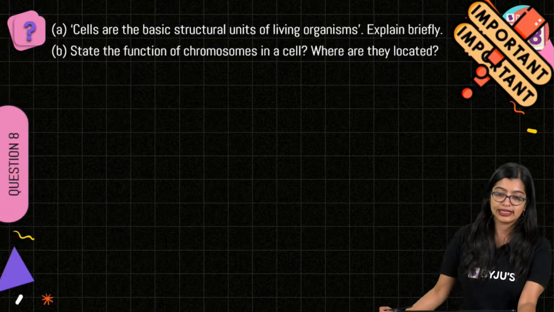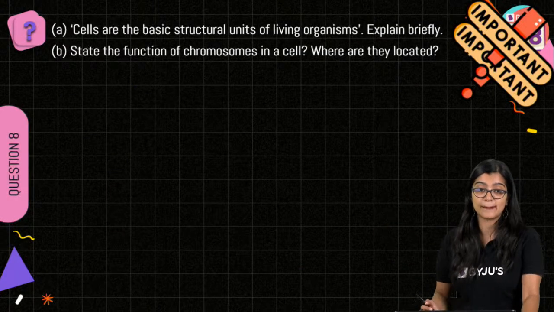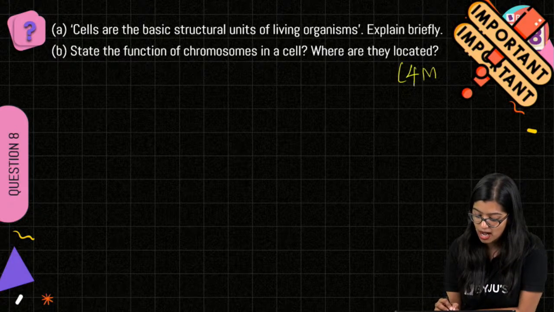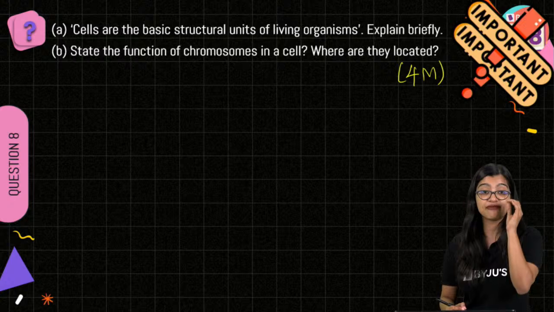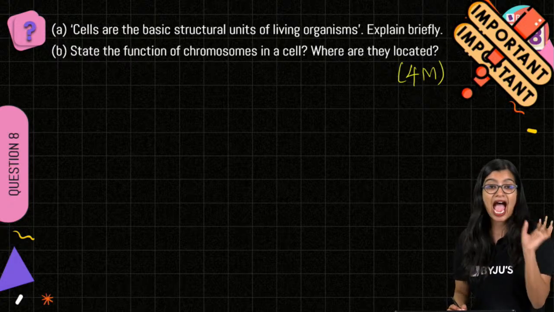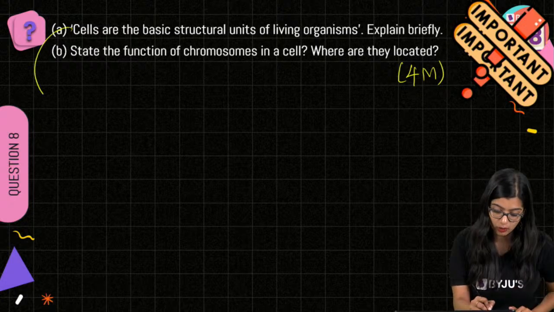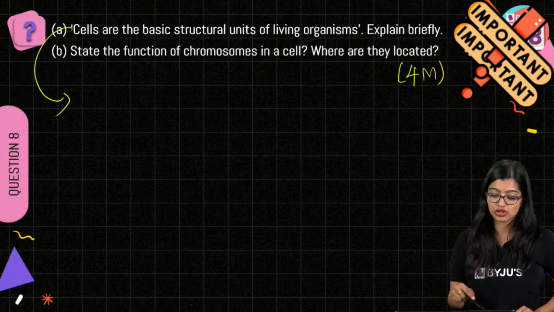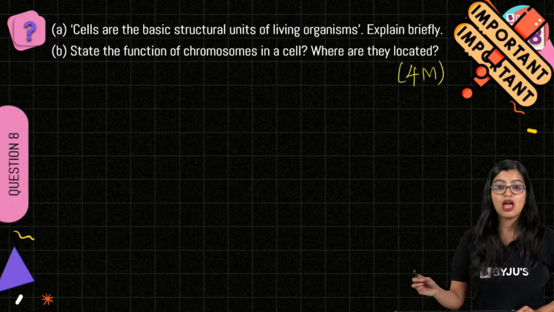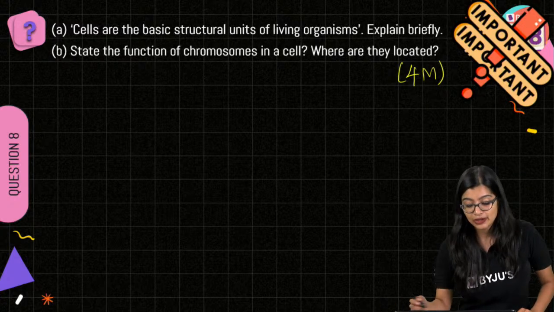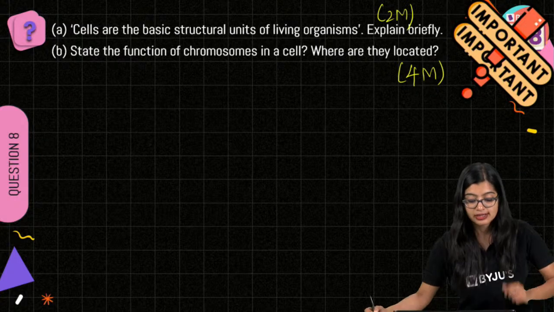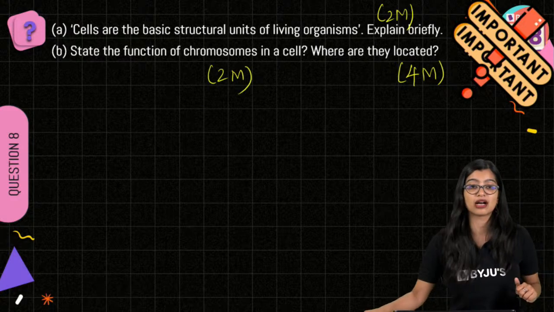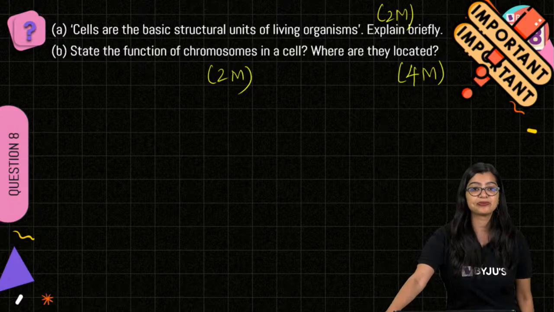Now moving on to question number 8. All right, question number 8 again, as you see, is a 4-mark question. So this is a very tricky question, okay? And chances of this particular question are also very high. Cells are the basic structural and functional units of living organisms. Explain briefly. 2 marks for this. State the function of chromosomes in a cell. Where are they located? 2 marks for this as well, right?